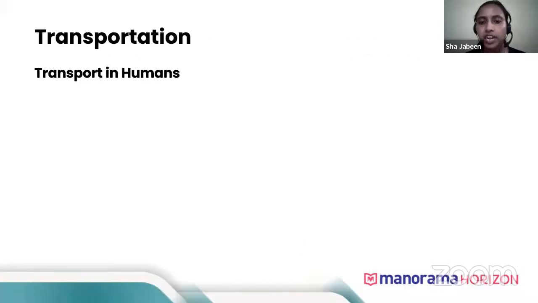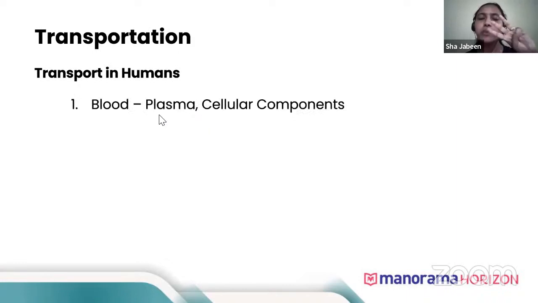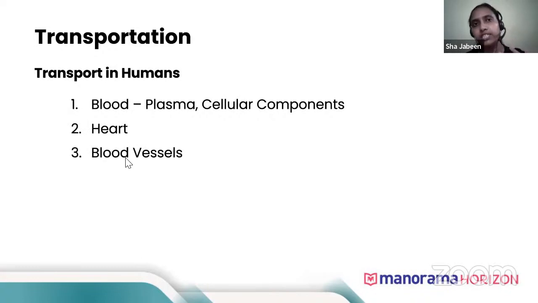Next, we'll see transportation. Mostly we'll be seeing transportation in humans first, and then transportation in plants. Transportation in humans requires three most important components. One is the blood, another is the heart, and the third is the blood vessels. Along with that, we also require one tissue fluid, which we call lymph. Blood has two components: one is plasma and the other is cellular components.